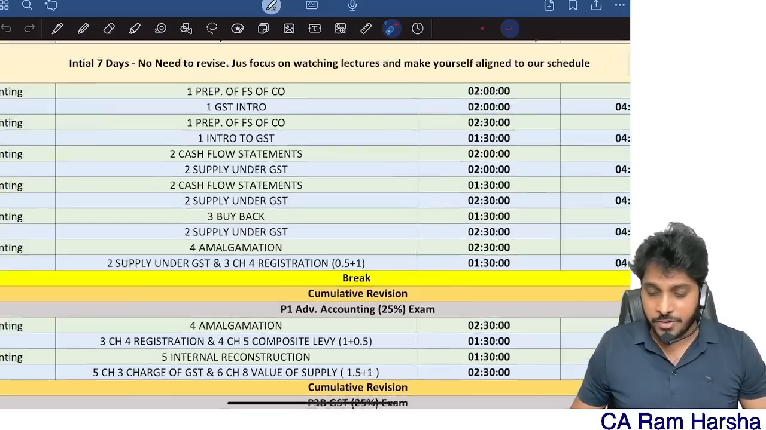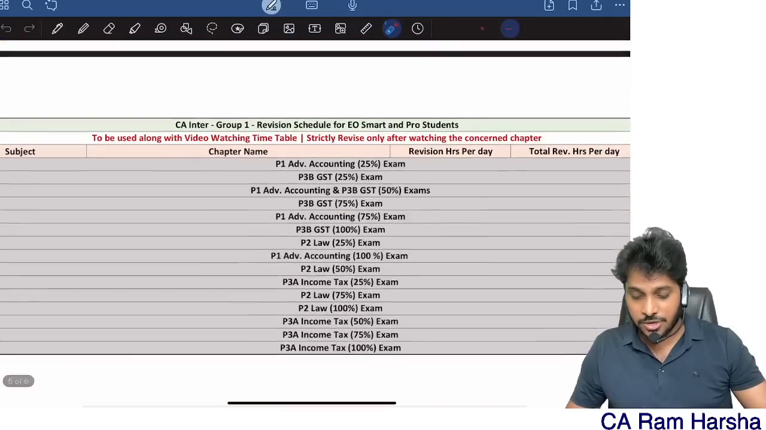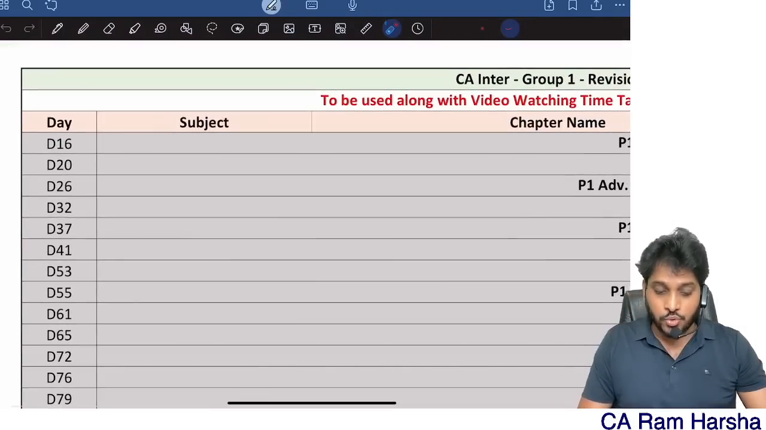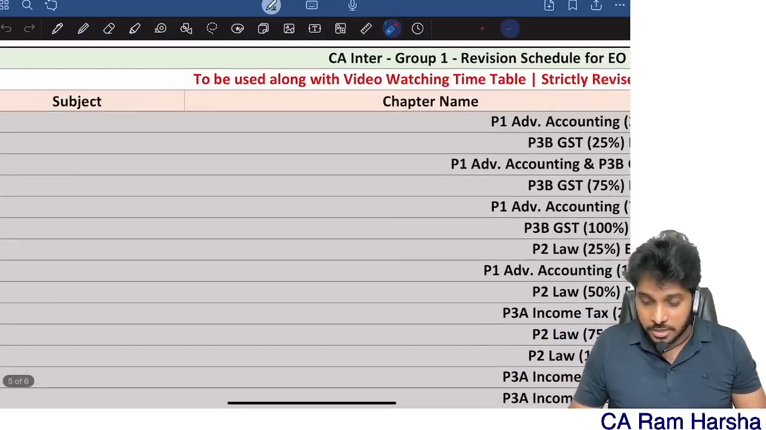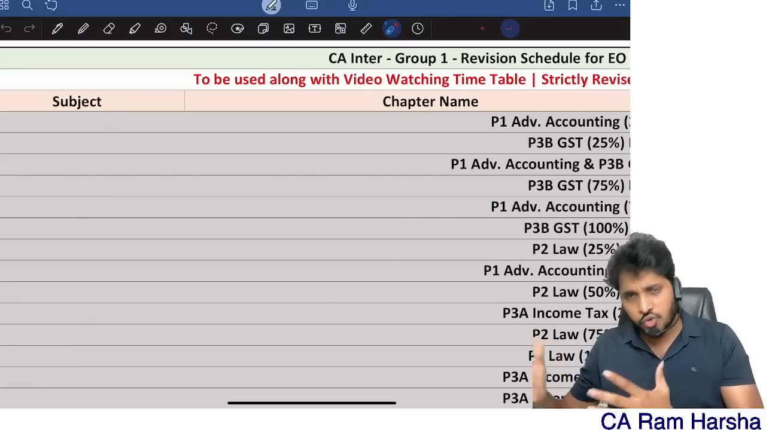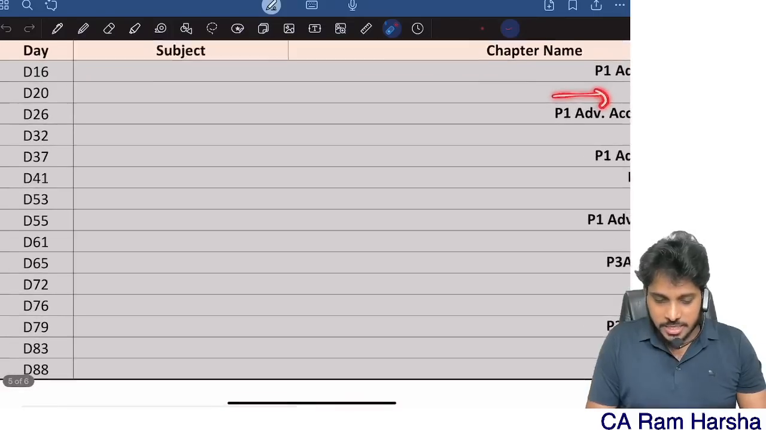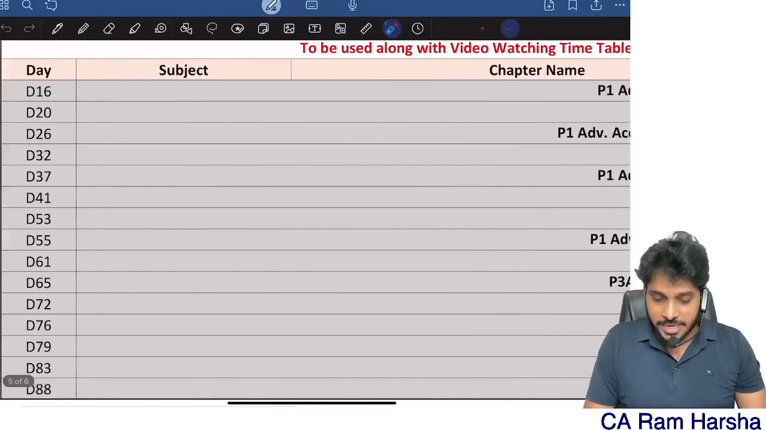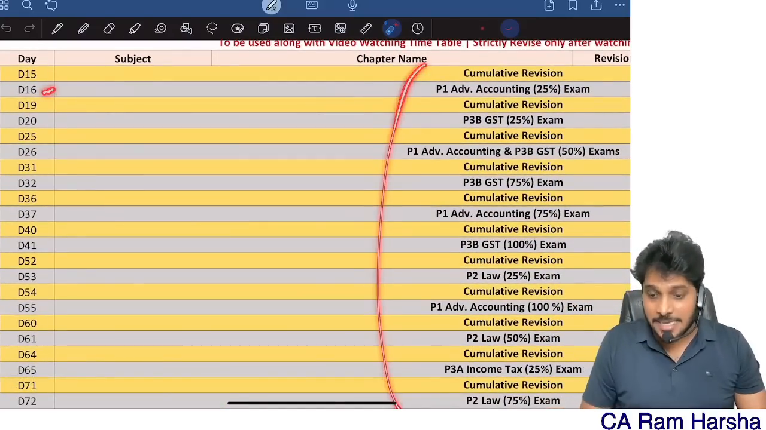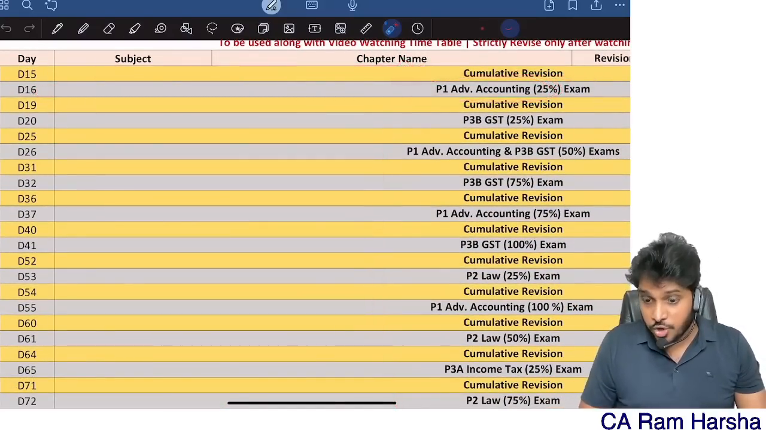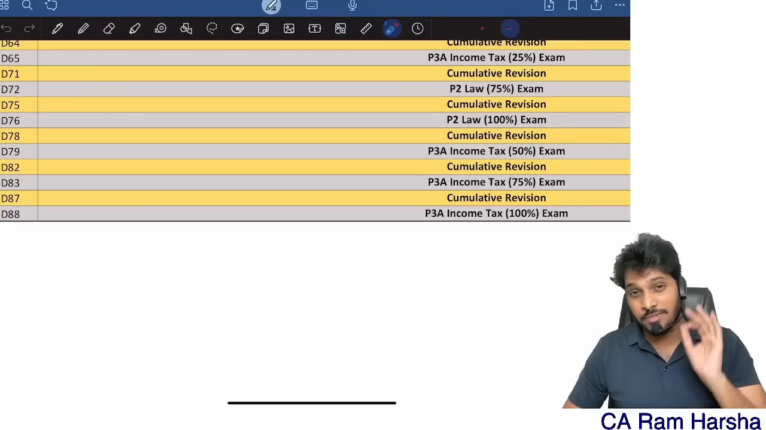And I'll come up with a separate video on the revision schedule and test series schedule. For example, here we have given the test series, cumulative revision schedule, everything. These are the exams. Once a student enrolls in the EVO course, on the 16th day after he enrolls, he needs to write paper 1 advanced accounting. This is the group 1 revision schedule, by the way. Group 2 is also in progress. For this revision schedule, I will separately make a video. Day 20, he needs to write the GST exam. Day 26, he needs to write the accounts 50% exam. So on which days you need to write exams, and when you will do cumulative revision and exam. See, before you write the 16th day exam, the 15th day is for cumulative revision. So everything is detailed. First time ever I'm telling you guys, this kind of cumulative revision timetable is given.